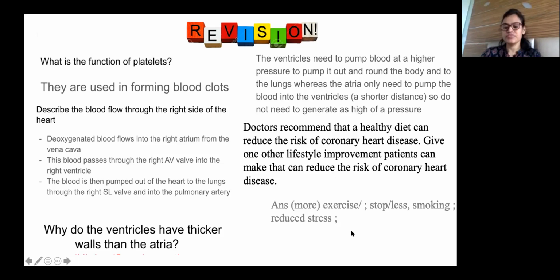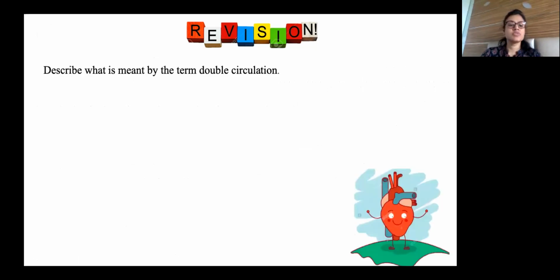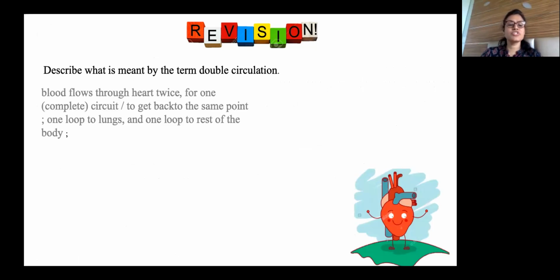This is your question. Please read the question for me, Ali. Describe what is meant by double circulation. Just now I explained. This is an important question. Blood flows through the heart twice, twice for one complete circuit to get back to the same point. One loop to the lungs and one loop to the rest of the body. The lungs is the pulmonary circuit and the rest of the body is the systemic circuit. So what is the pulmonary circuit and what is the systemic circuit should be clear.